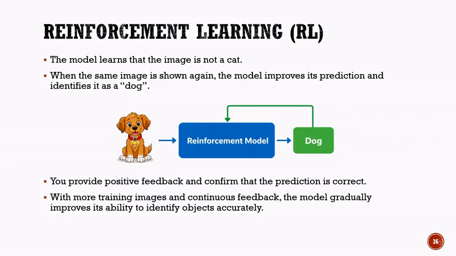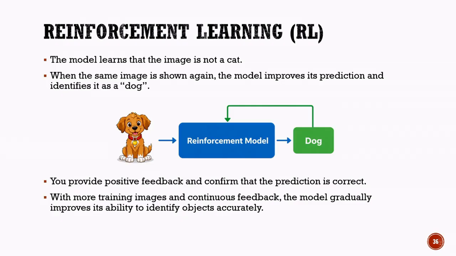This reward tells the model that it has made the right decision. The model then strengthens the pattern that led to the correct prediction. In other words, it becomes more confident about identifying similar images correctly in the future. This cycle of making predictions, receiving feedback, and improving continues throughout the training process. Every correct prediction earns a reward, while incorrect predictions result in penalties or negative feedback. As more training images are provided and more feedback is received, the model gradually becomes smarter and more accurate.